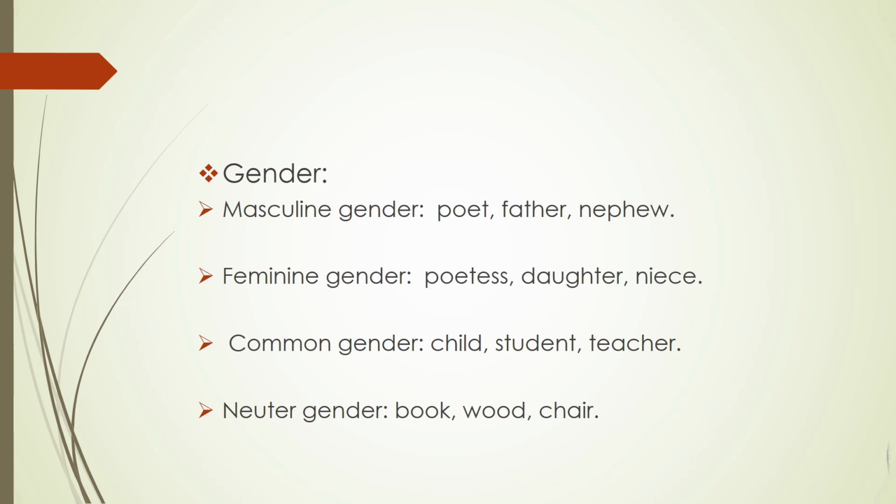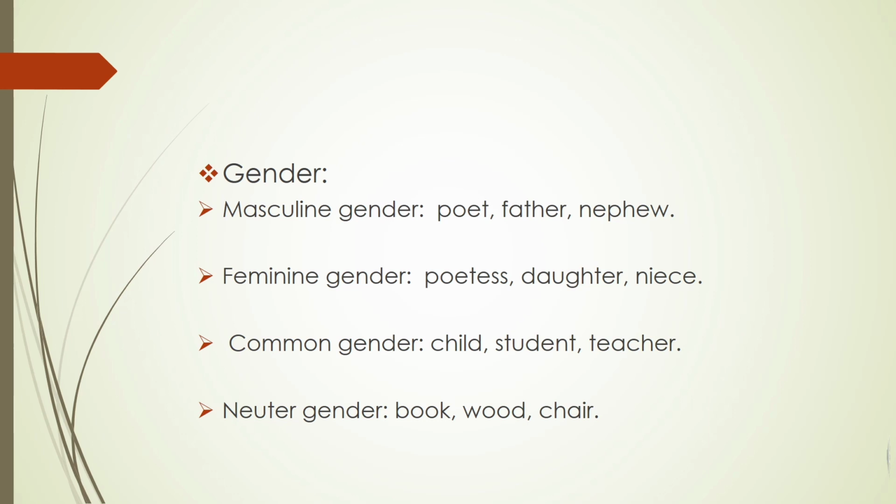So coming to the last section of today's lecture, which is gender. Gender means kind. It means the classification of nouns on the basis of sex. In English, there are four genders. These are, first, masculine gender. Masculine gender are the names of the male sex. For example, poet, father, nephew.